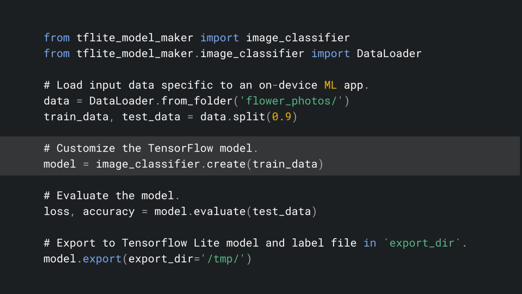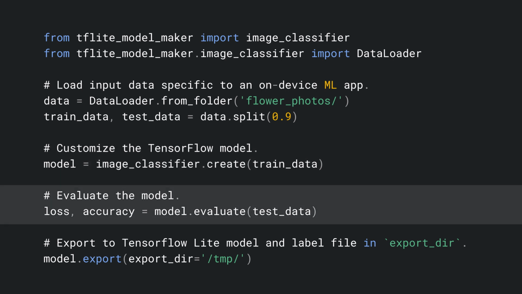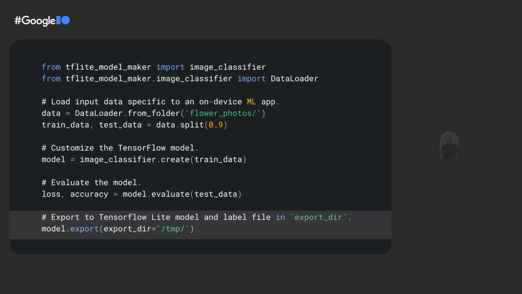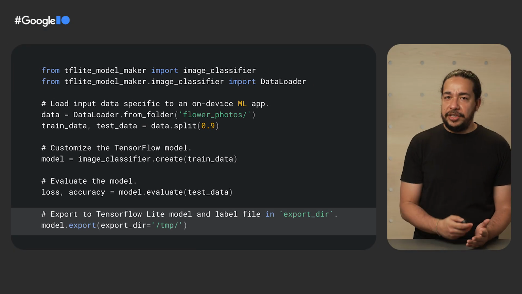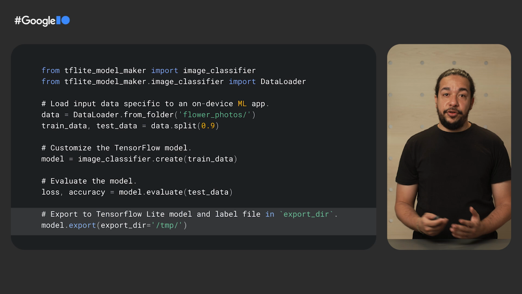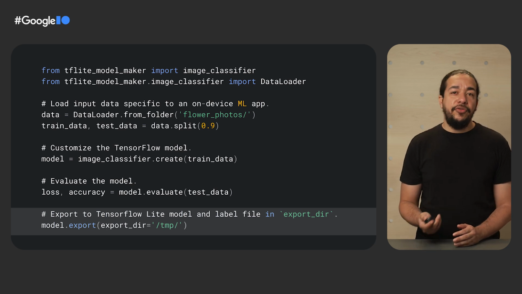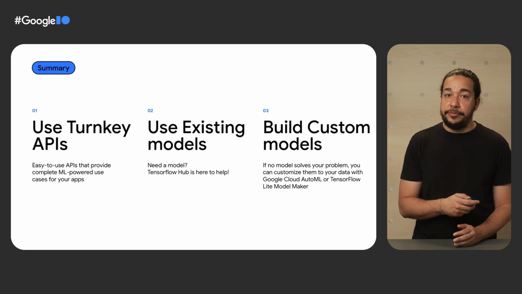At this point, the model will be trained. This is usually where the process takes more time. After that, we evaluate the model, or in other words, try it with some data to see if the quality is good. And then we export it. Model Maker can export a model to regular TensorFlow, or TensorFlow Lite, or TensorFlow JS, and you can use it with all the previous APIs we talked about earlier.